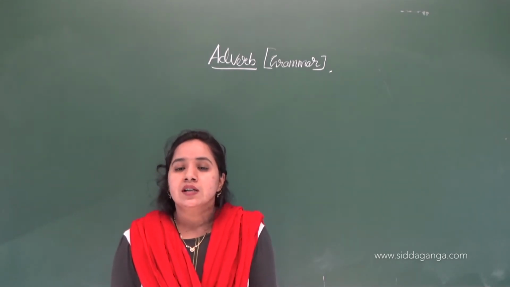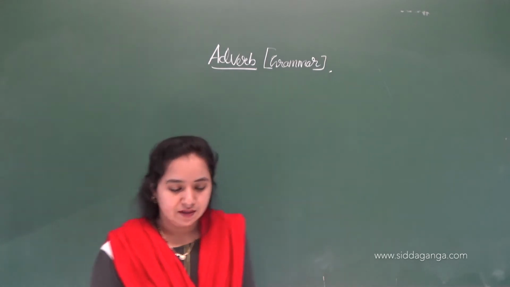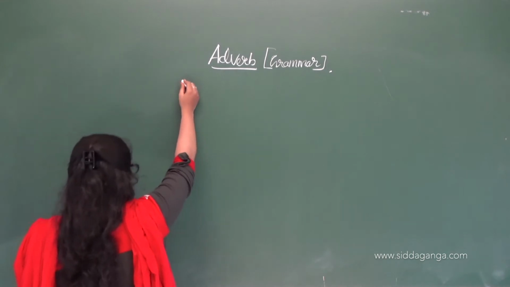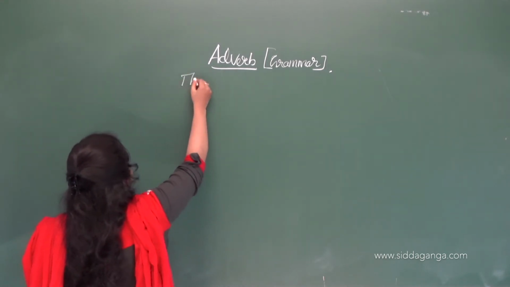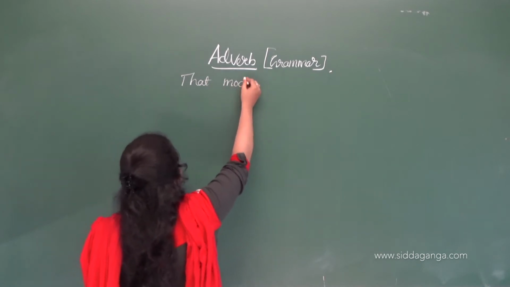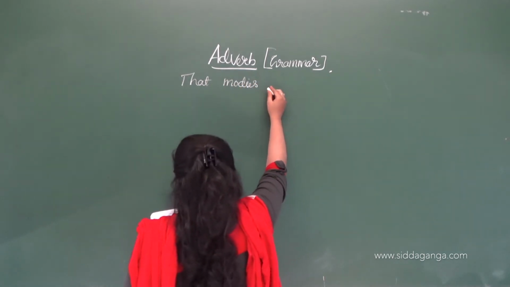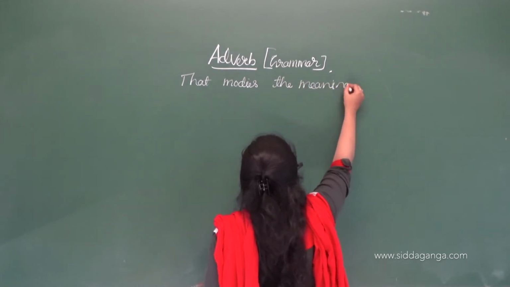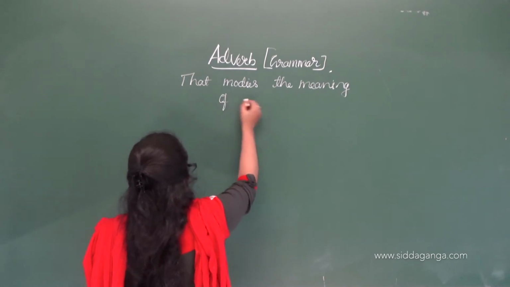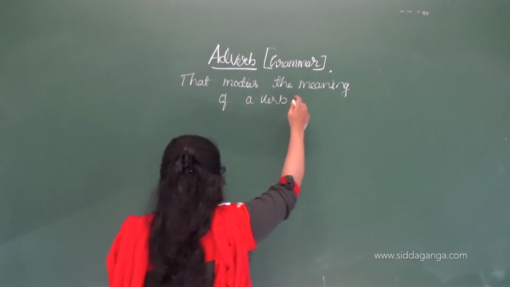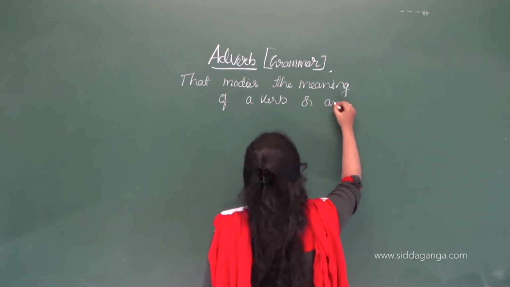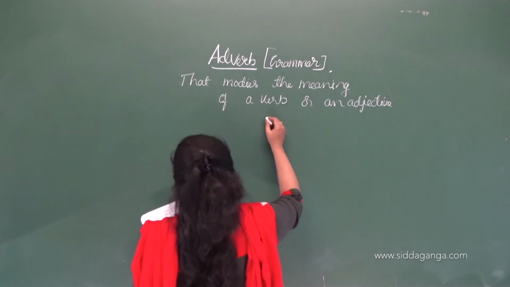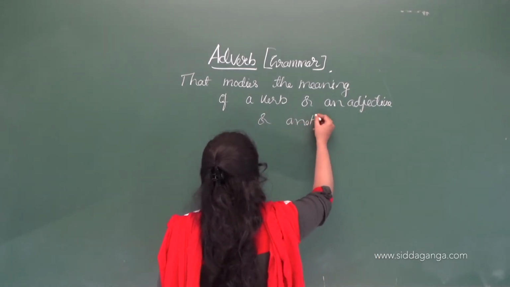Okay, so now let's see the examples. First I will write the definition of adverb. An adverb is a word that modifies the meaning of a verb or an adjective or another adverb.